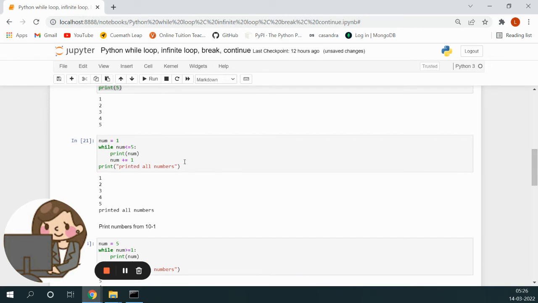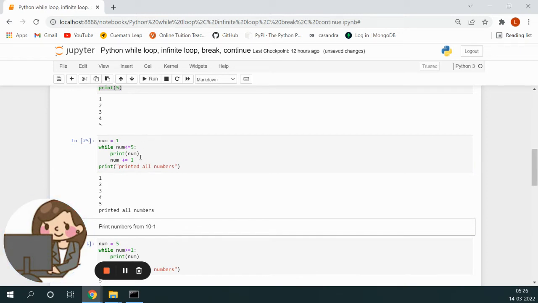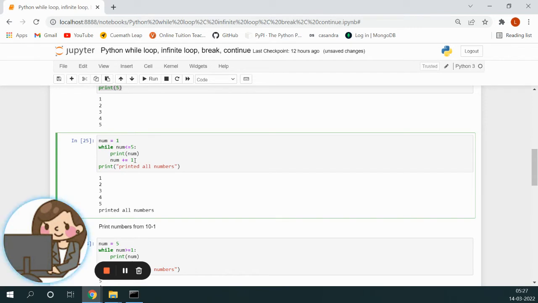So here, as you have seen, we are printing the numbers from 1 to 5, right? Here we are initializing 1, num less than or equal to 5, and num plus plus. Now suppose we want to print from 1 to 10, but we don't want to print all the numbers. We want to print it in steps of 2.